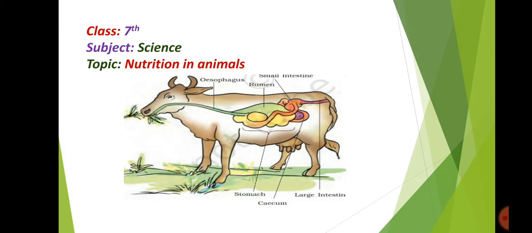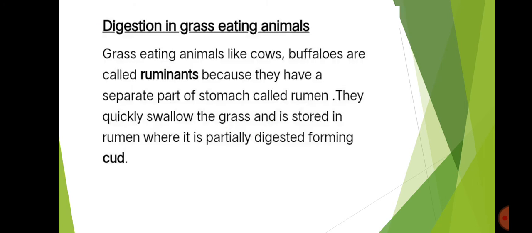Today I am going to explain the second chapter in science, nutrition in animals, part 3, for class 7th. In part 2 we discussed digestion in human beings and learned terminologies like ingestion, digestion, absorption, assimilation and egestion. Today we are learning about digestion in ruminants, that is, digestion in grass eating animals, and digestion in amoeba.